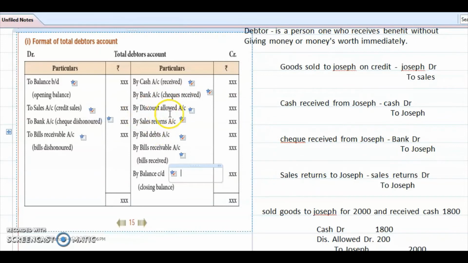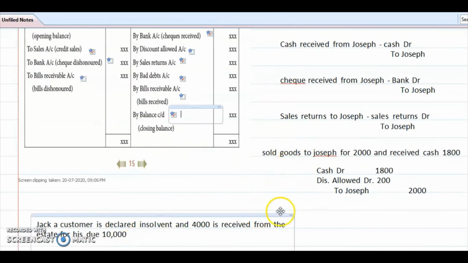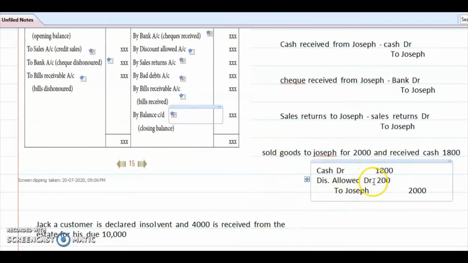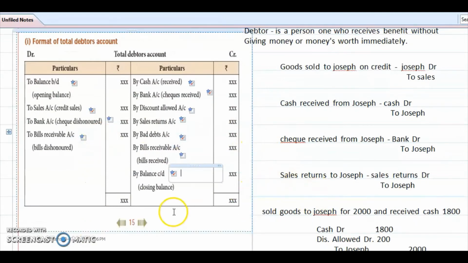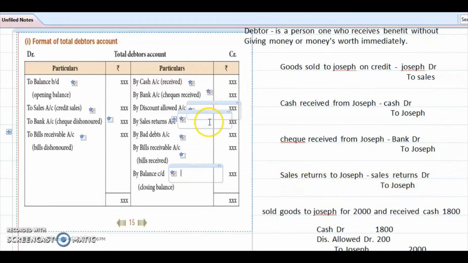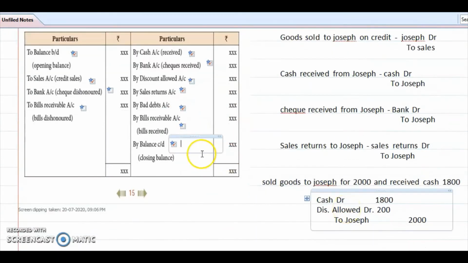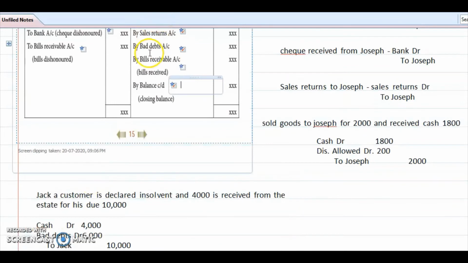That's why by bank. Discount allowed. So we received 1,800; this 2,000 we are allowing as discount. That's why we write it on the credit side. Then sales returns. Sales returns means we made sales to Joseph, but he returned some goods. So sales returns account debtor to Joseph; that we write on the credit side. Then bad debts: cash account debtor, bad debts account debtor to Jack. Bad debts is in debit, that's why we write it on the credit side. Then bills received we will discuss later.